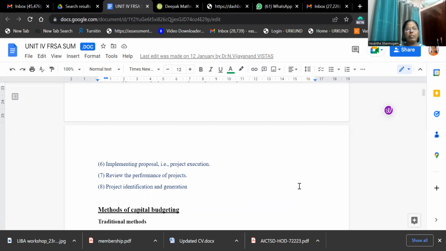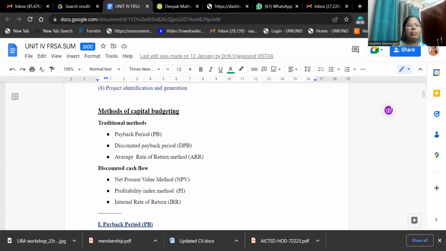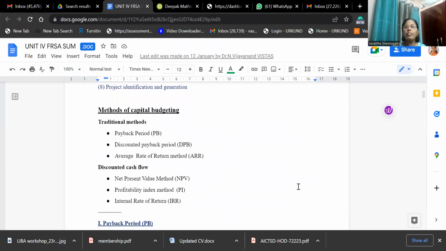This varies from company to company. Next, we'll move on to the methods of capital budgeting. Generally, there are two different methods followed by all the firms. One is the traditional method. Under the traditional method, there are payback period, discounted payback period, and average rate of return method.